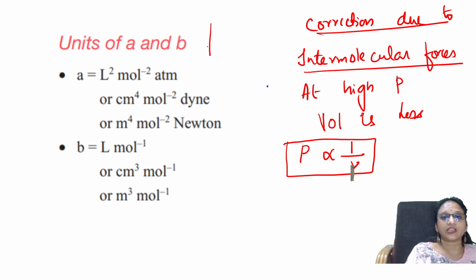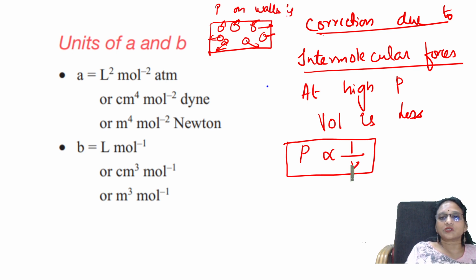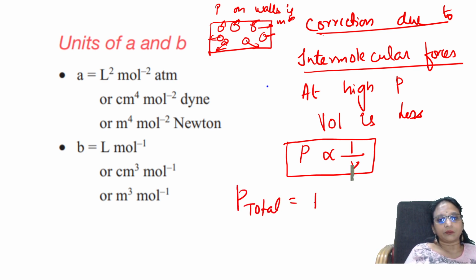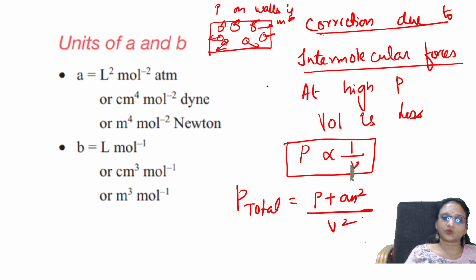When the pressure is high, this gas molecule is here, this gas molecule is here, and the pressure on the walls of the container is more. So what did he say? P total is equal to P plus an square by V square.